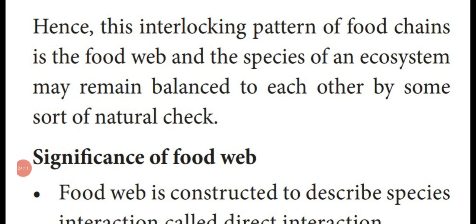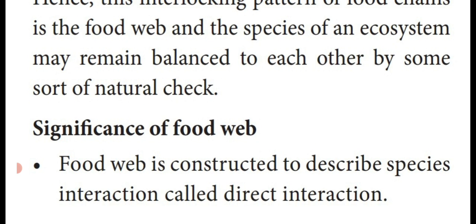See, the interlocking pattern of food chains is the food web, and the species of the ecosystem may remain balanced by checking each other through some sort of natural check. That means if they have any problem in the environment, they balance the environment by eating the other organisms.